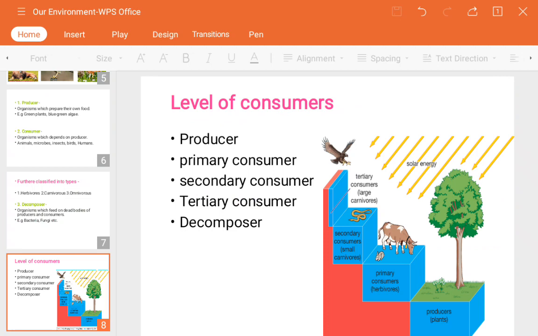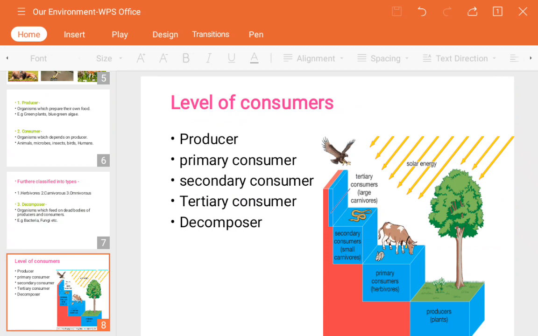So now see, the first one is the green plant. The green plant is eaten by the grasshopper. Now the grasshopper is eaten by the frogs. Next, the tertiary consumer, the third consumer, is the snake. The hawk is going to eat the snake, but before that the snake is going to eat the frog.